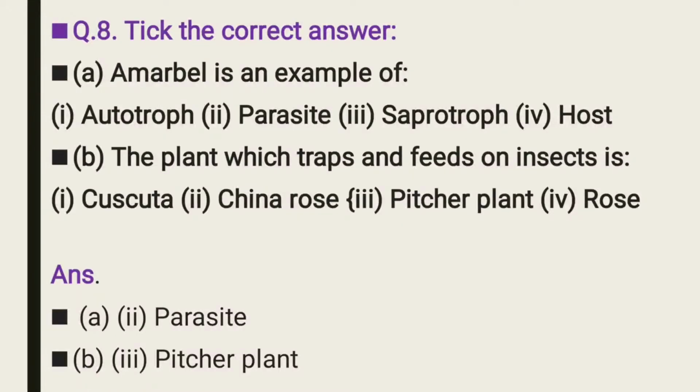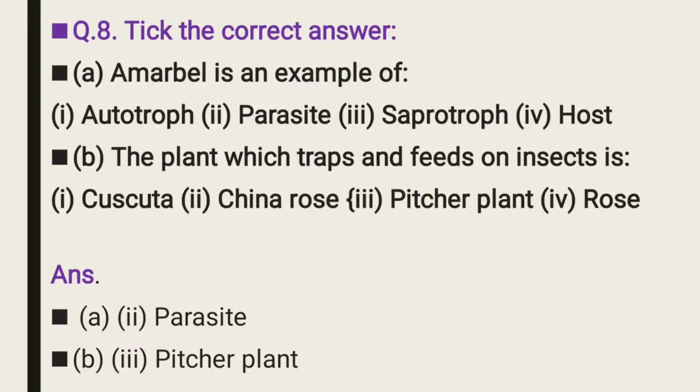Now move to question number 8. Tick the correct answer. For every question 4 options are given, so among these 4 options you have to choose one correct. Amarbel is an example of: autotroph, parasite, saprotroph or host. Amarbel, it means Cuscuta. It depends on other, so it is a parasite. So Amarbel is an example of parasite.